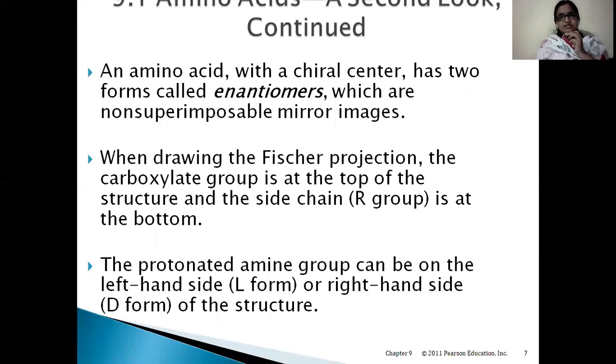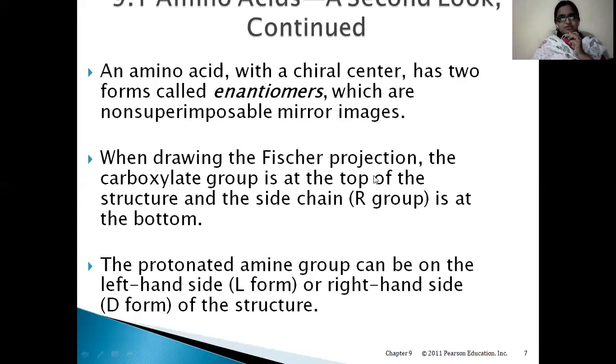Now, an amino acid with a chiral center has two forms called enantiomers, which are non-superimposable mirror images. So what are enantiomers? They are non-superimposable mirror images. If we see ourselves in the mirror, our right hand will be on the left, and our left side will be on the right side of the mirror. Same thing, these isomers of amino acid will be non-superimposable mirror images.